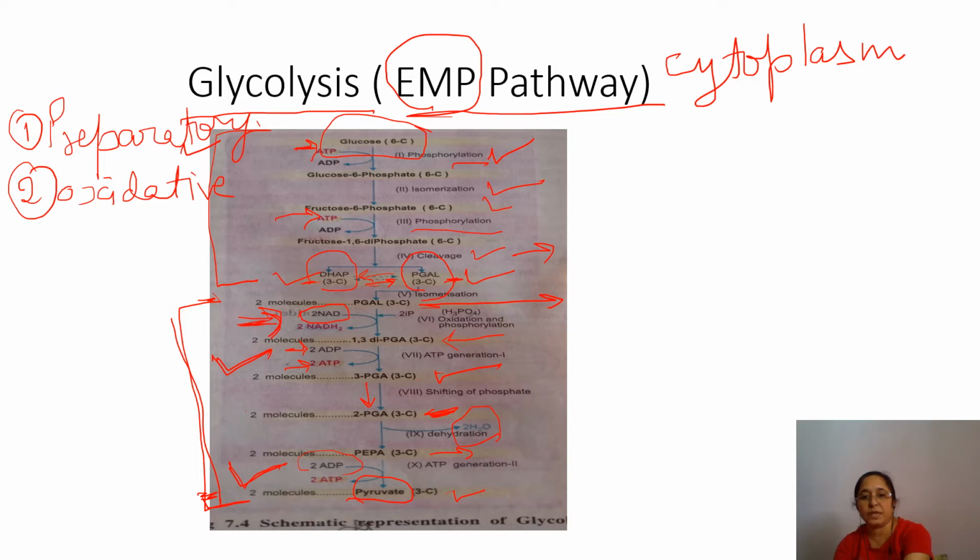So here we can say 4 molecules of ATP are produced and 2 molecules of NADH2 are produced. Even we have used 1 molecule, that means 2 molecules of ATP, here. So this is overall glycolysis, which takes place in the cytoplasm, and this step is common for both aerobic and anaerobic respiration. This is also called the EMP pathway because 3 scientists worked on this, that is Embden, Meyerhof and Parnas. So this is all about glycolysis.